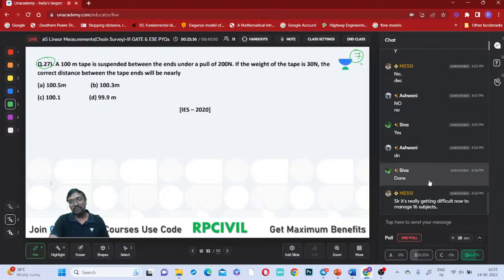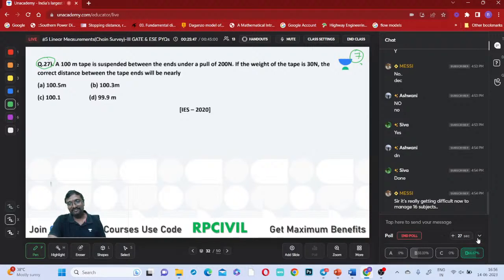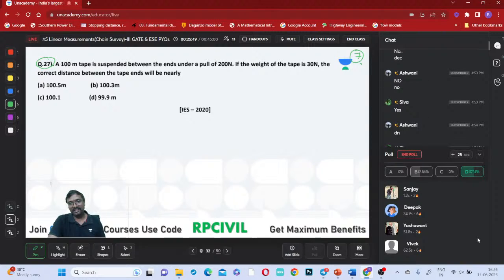That's why what you need to do is study 3 or 4 subjects at a time. Once these subjects are over, you go for the other subjects. Don't start all 16 subjects at once. Okay. Sanjay, Deepak, Yashwant, Vivek.